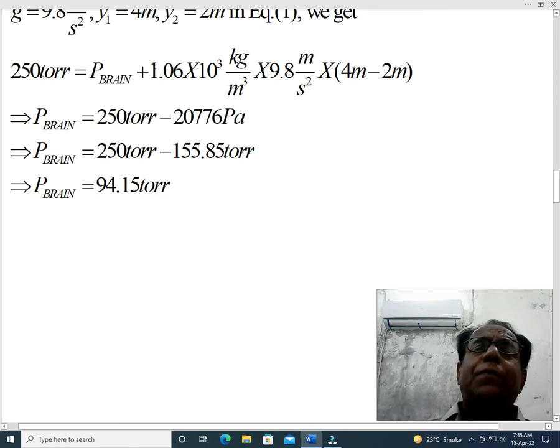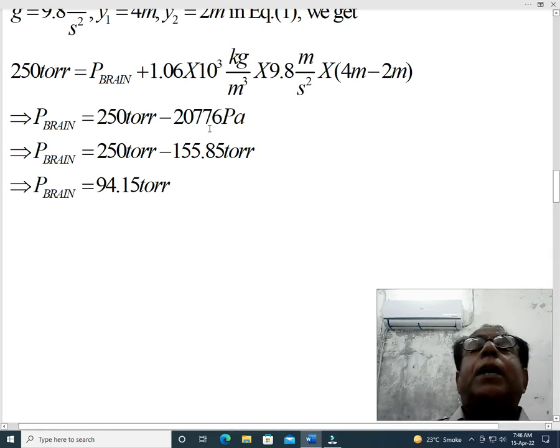So we have directly put this value after simplifying this expression. So P brain is equal to 250 torr minus 20,776 Pascal. In the next step, we have again converted it into torr by dividing this value by 133.3, as I have stated in the starting of this problem.